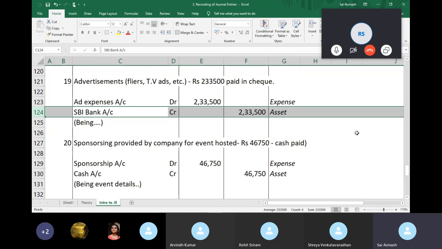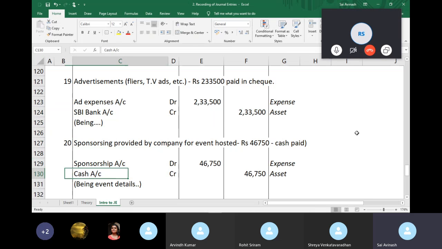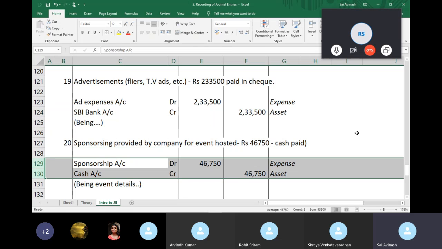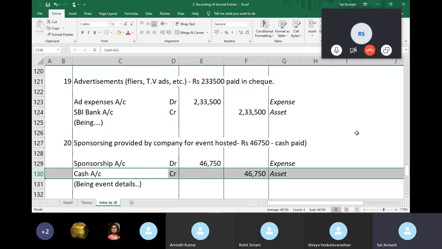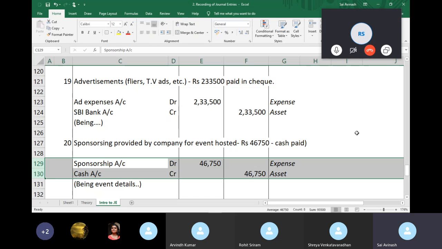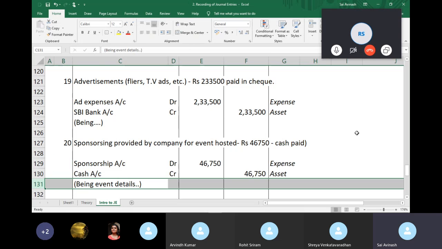So the bank asset decreases, credit, and liability, which is your vendor liability, decreases, debit. So you go through that model where the name of the vendor or a customer will be mentioned in the books of accounts. But in these cases where you have direct payments, so you have an expense and you have a payment, you won't know the name of the person you're paying the money to. So a narration can help, where you can even mention the name of the person you're paying.